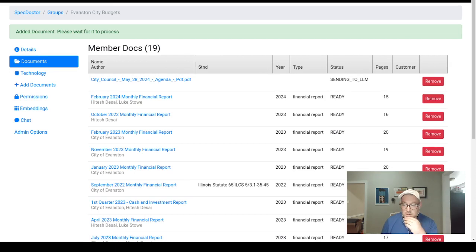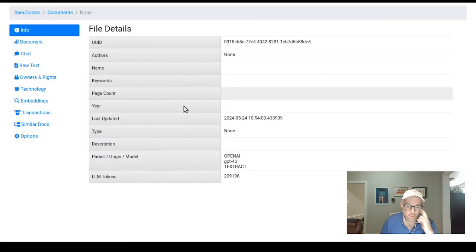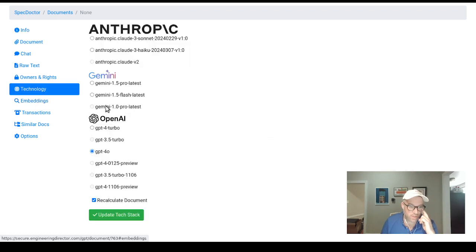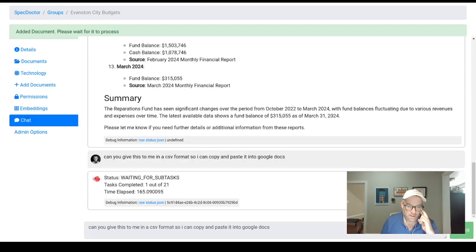Give it a second. Still going. Okay, so my guess is it's probably too big, so let's go see. Yeah, it's 209,000 tokens, so that's too big. So what we can do is we can switch the technology on this one. GPT 4.0 has a limit, I think, of 128,000 tokens. So we'll switch this one over to Gemini, and we'll let it recalculate, and I think it'll work if we do that. Let's go back over here.